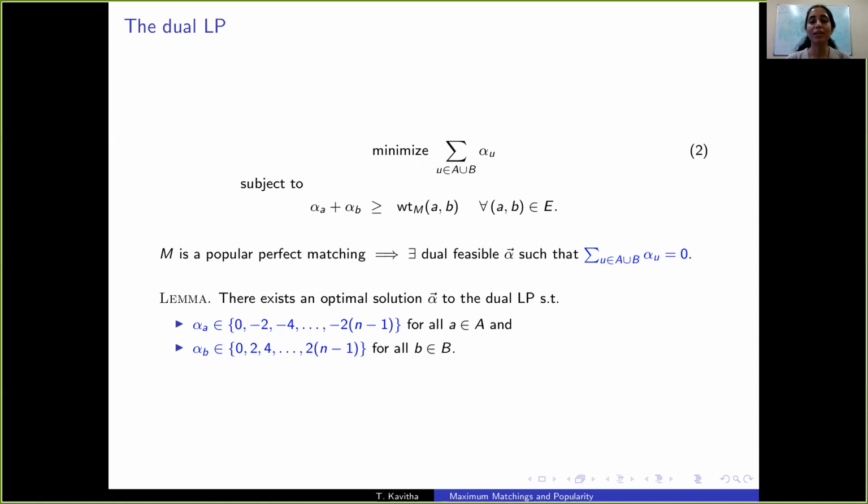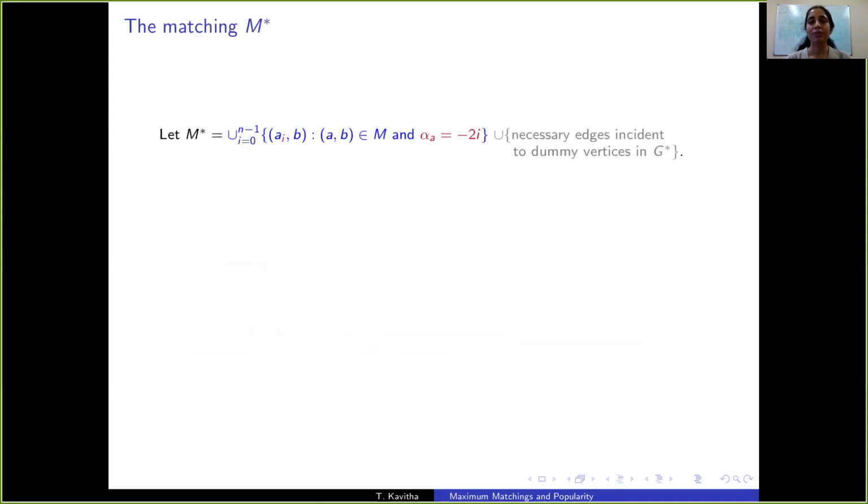So let's use this optimal dual solution. We call this a dual certificate for our popular max matching M. Let's use these alpha values as follows. Let's define the matching M star to be... let's use the alpha value of A to define the subscript of A. So if alpha A is -2i, then the subscript of A will be i.